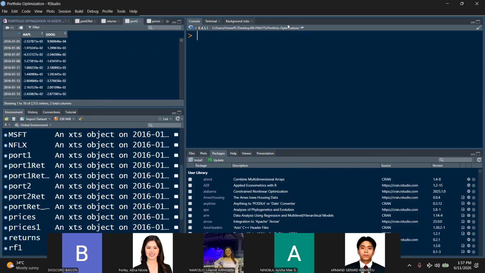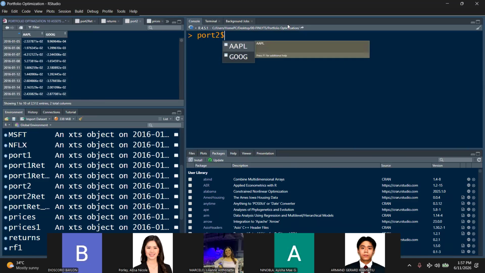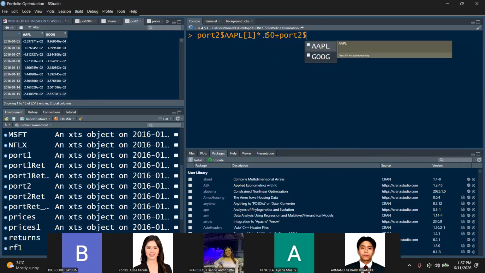Let's just take a look at it on a daily basis. So we have port 2, class, port 2 dollar Apple. And then we're just going to get the first object. Okay, and then we multiply this by 50%. And then plus, this time we get port 2 dollar Google. Okay, and then we just get the first observation and then times 0.5.